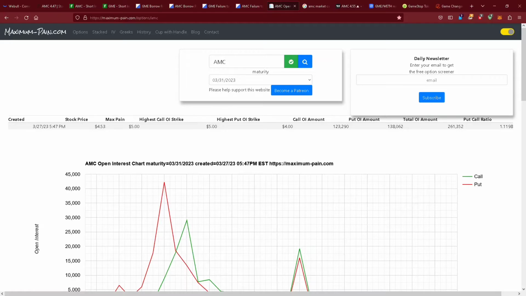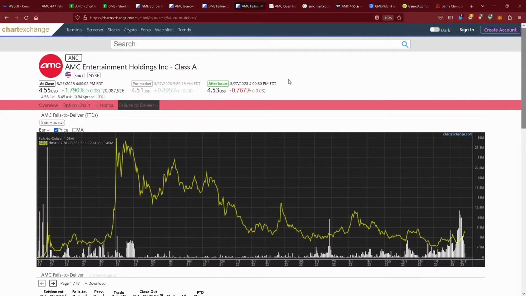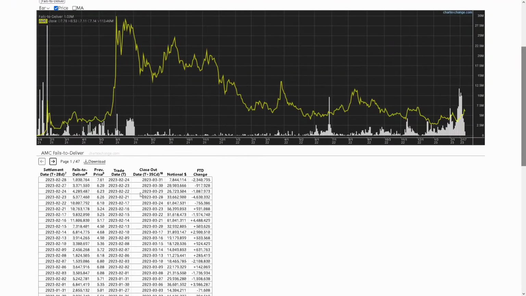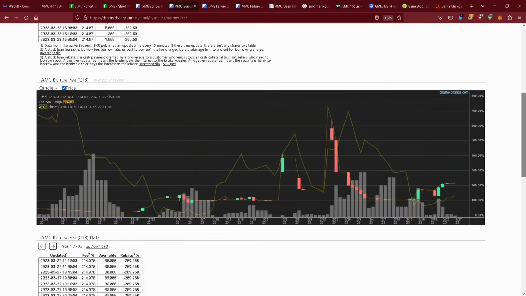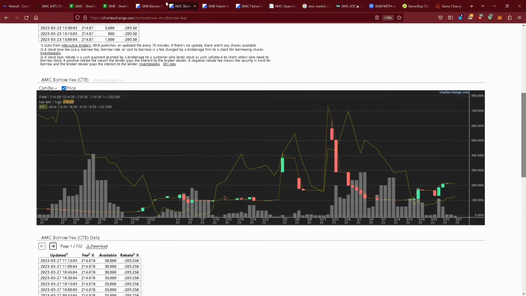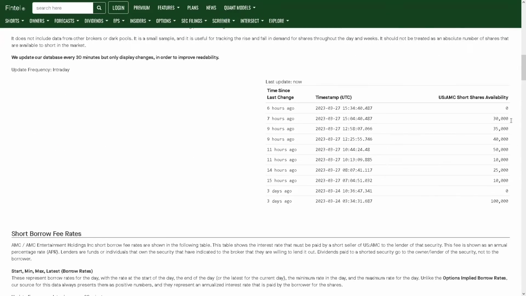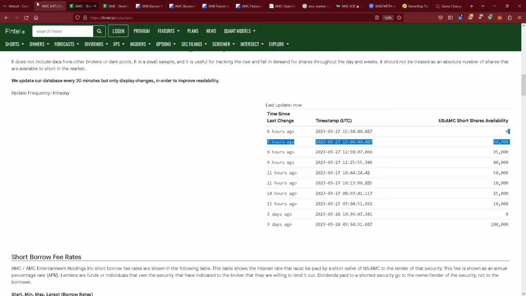So we go ahead and look at max pain. We can see that max pain is at $5 for AMC. Failure to deliver FTDs are coming in. Somehow they were able to get AMC off of the threshold security list without covering these FTDs. How? We don't know. They get magical shares to short, but they have been having trouble getting shares to short with AMC because the cost to borrow is going up. And if we look at the shares available to short, as you can see, it is currently at 0. So they did use all of the shares that they had available, and we've seen that today.